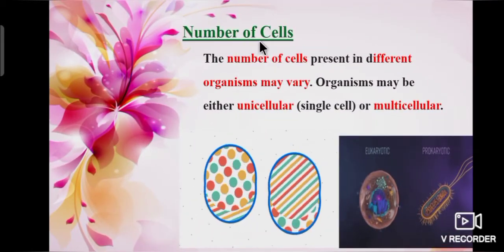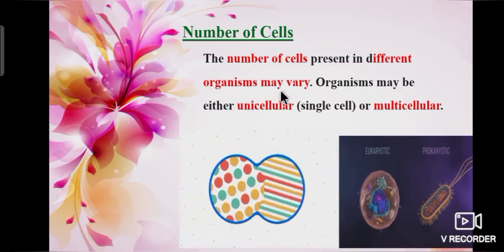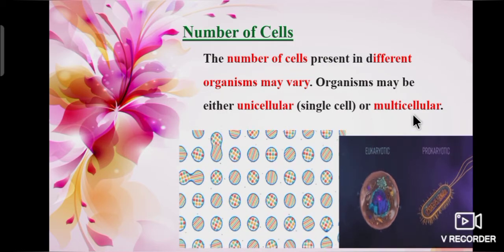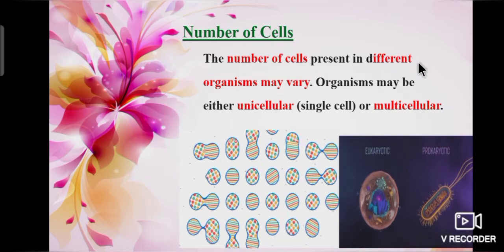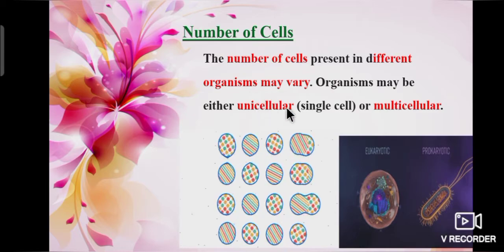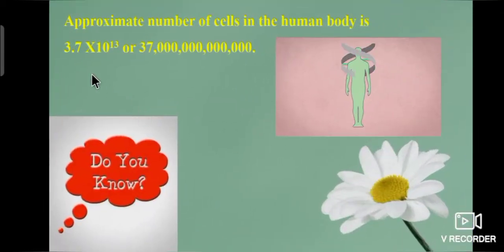Let's see the number of cells. The number of cells present in different organisms may vary. Organisms may be either unicellular or multicellular. Do you know, children? Approximate number of cells in the human body is 3.7 into 10 to the power of 13, or 37 trillion.